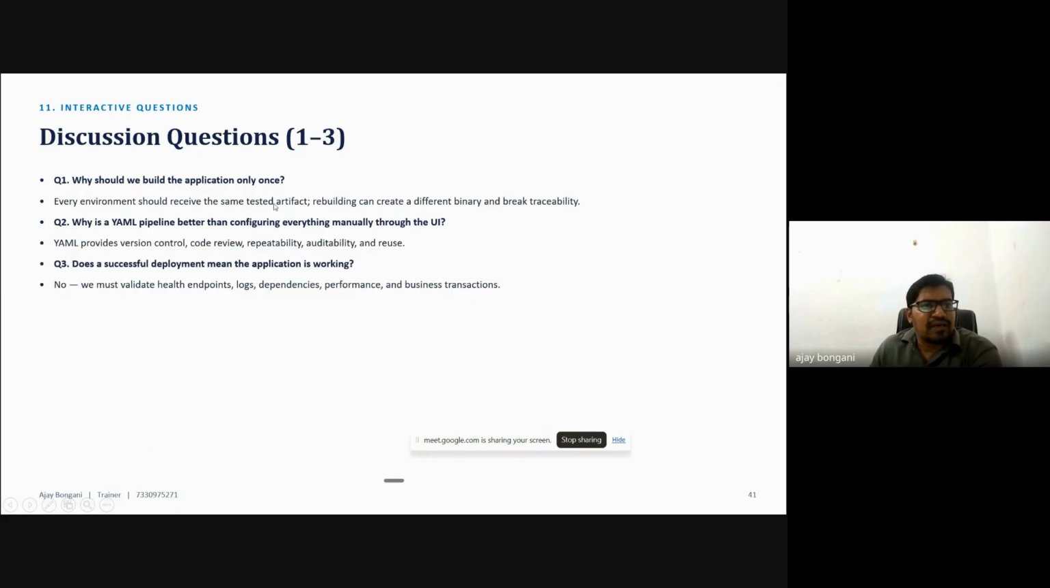Now the questions. Why should we build the application only once? Because every environment should receive the same tested artifact, and a rebuild can create different results. Why is a YAML pipeline better than configuring everything manually through the UI? In Azure DevOps there are two ways: the classic editor and YAML. YAML provides version control, code review, repeatability, editability, and reuse. Most of the time, 99% of people are using YAML, and the questions will also be YAML related.